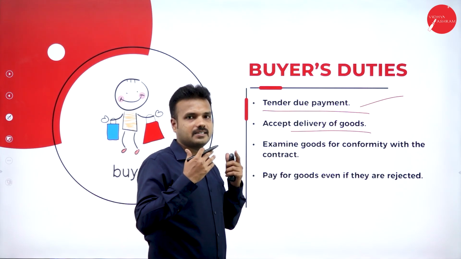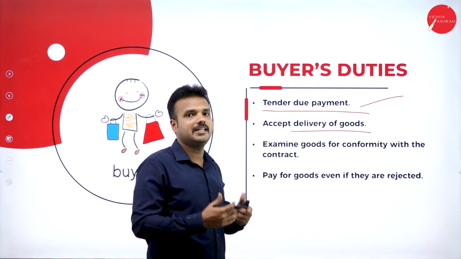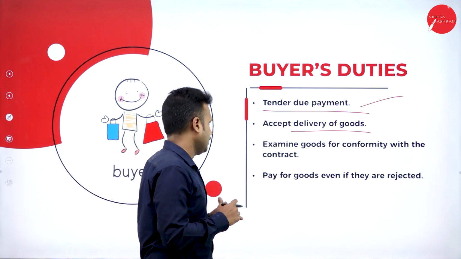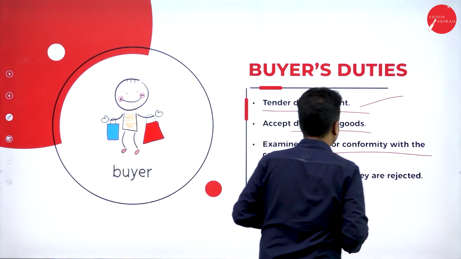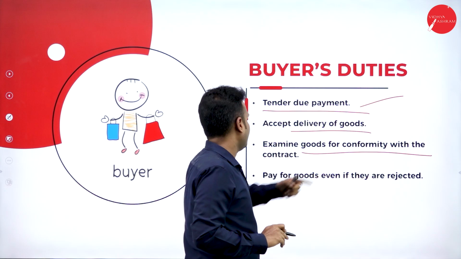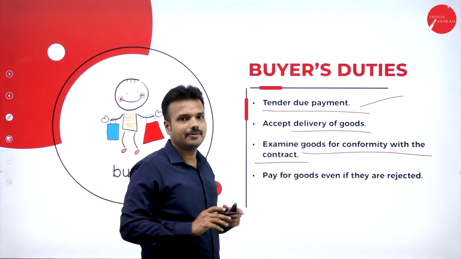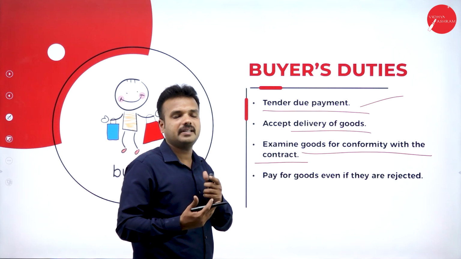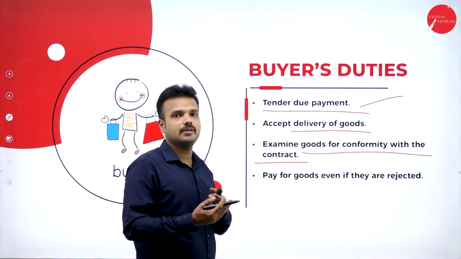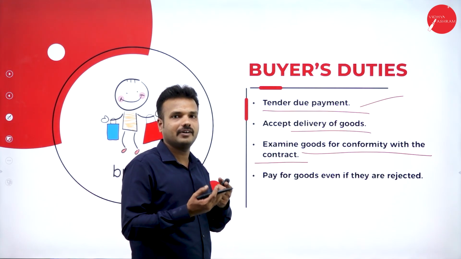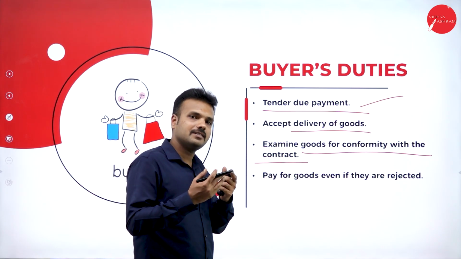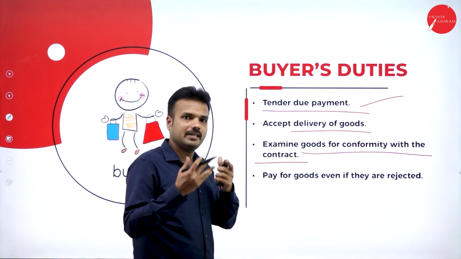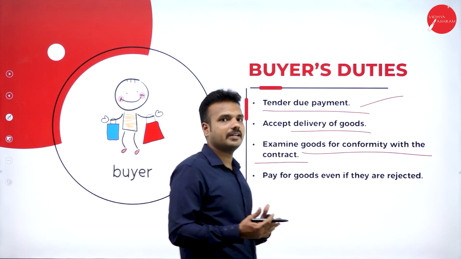If a good is damaged, he has a right to reject the delivery of the good. Examine goods for conformity with the contract. Okay, so he is going to examine what? The conformity of goods. Conformity of goods means regarding the quality of the good, whether the good that has been delivered is original or duplicate, whether it is in working condition or not, whether it is the right product or a wrong product that is being delivered.